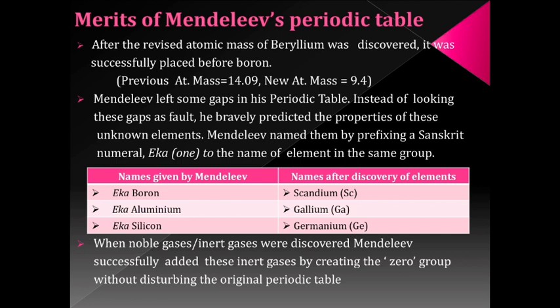The inert gases or noble gases were discovered very late after the discovery of Mendeleev's periodic table. And after the discovery of these noble gases, they were successfully added into Mendeleev's periodic table as a zero group without disturbing the original sequence of the periodic table.